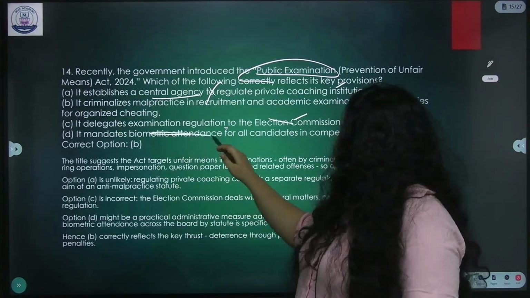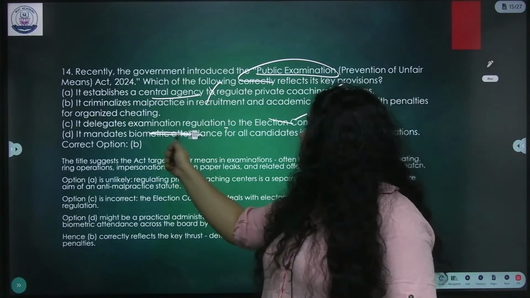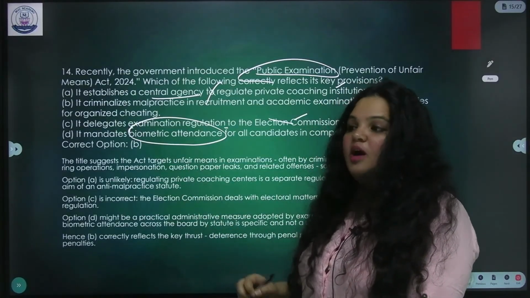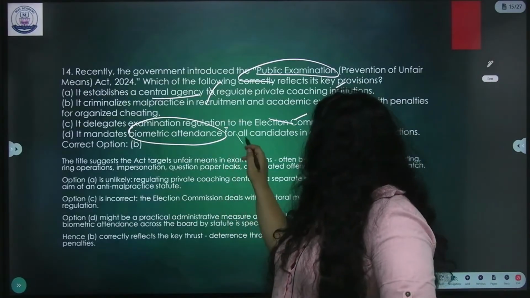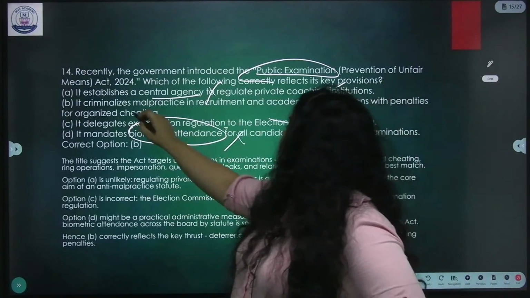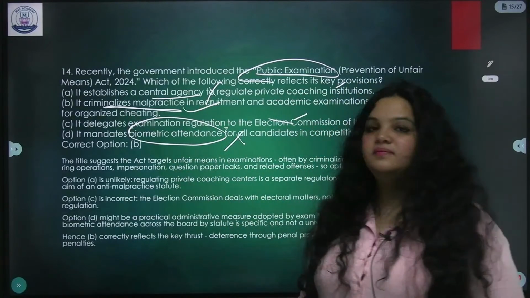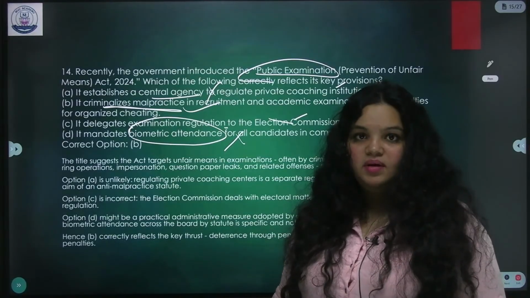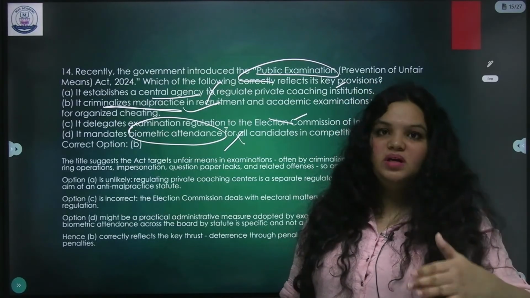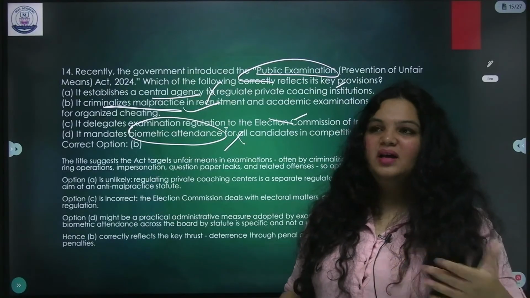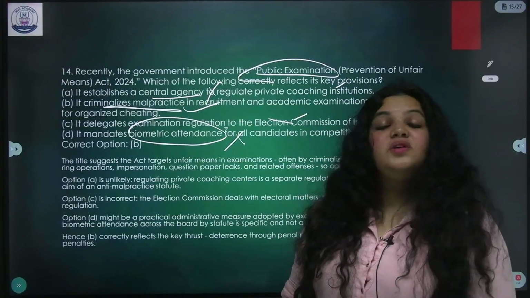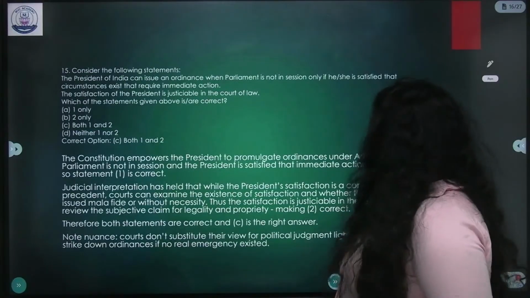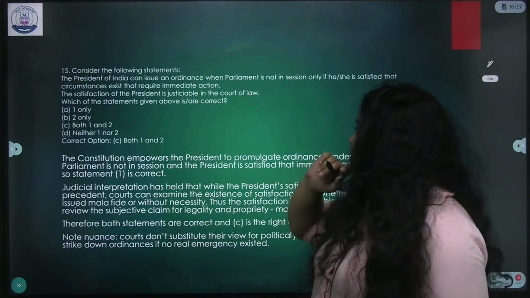Mandates biometric attendance for all candidates in competitive examinations. This was suggested. Biometric attendance is suggested. But since we don't have the logistics, it's not happening. Now, criminalizes organized cheating malpractice. This is correct. There are underground organizations that are coming up. Not just cheating, paper leaking. It's even hiring people to write your examination instead of you. So, all this is criminalized, and the punishment is increased.